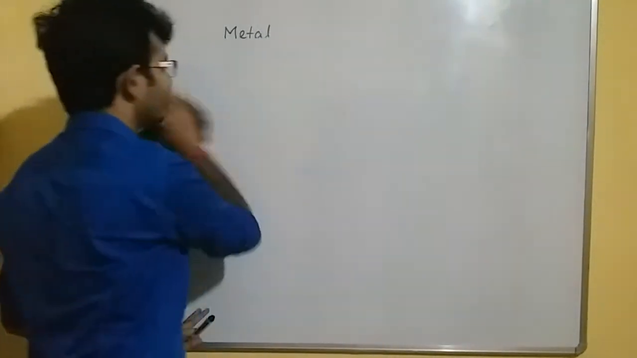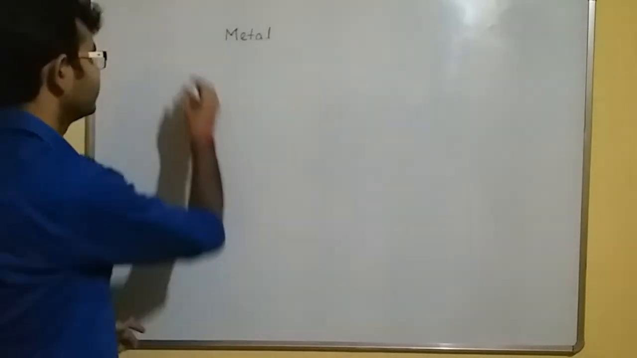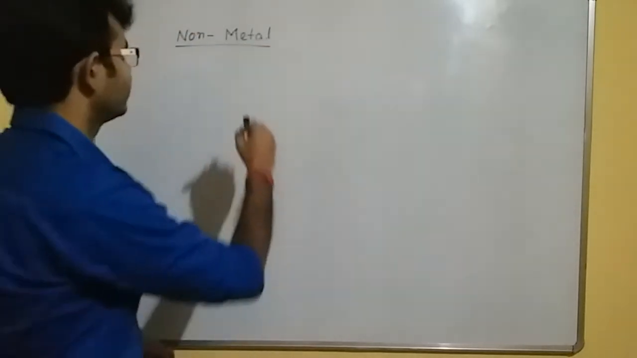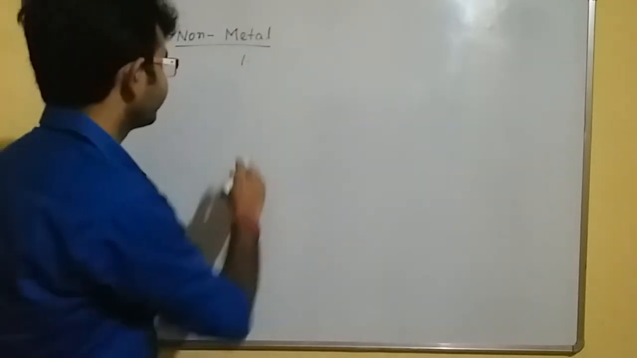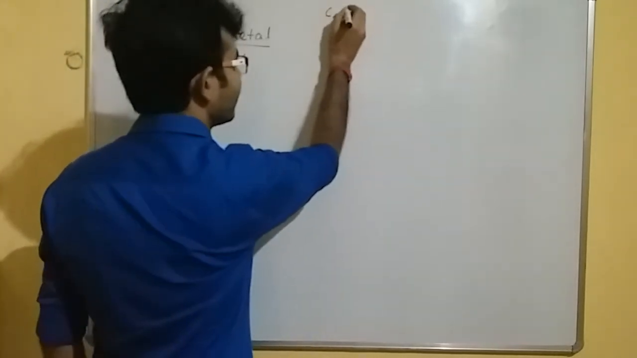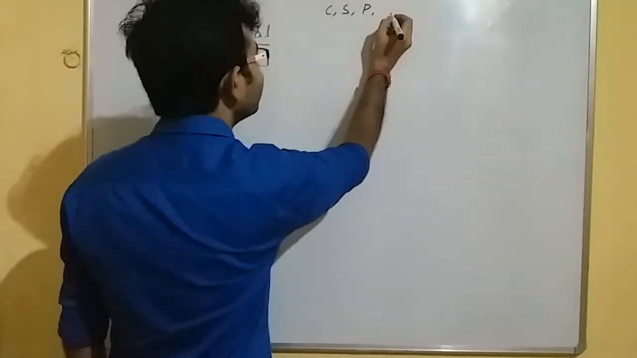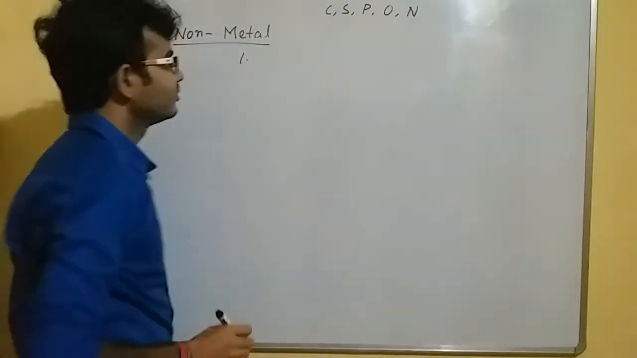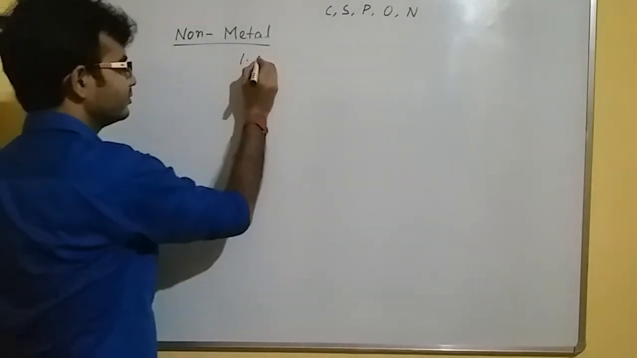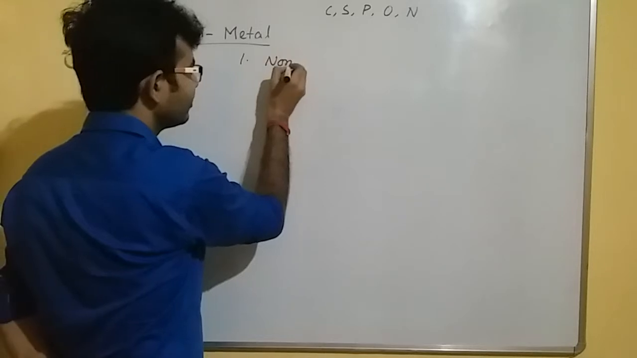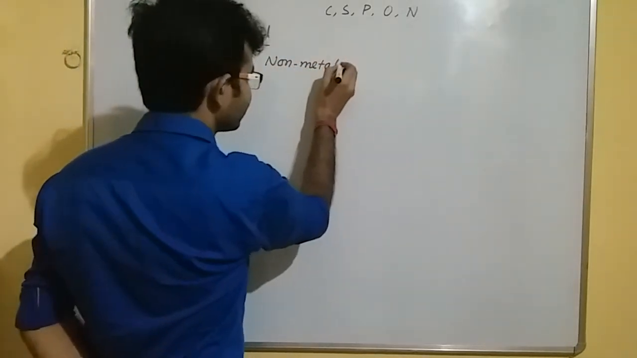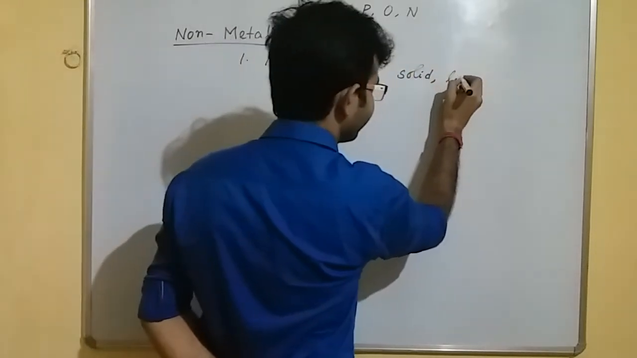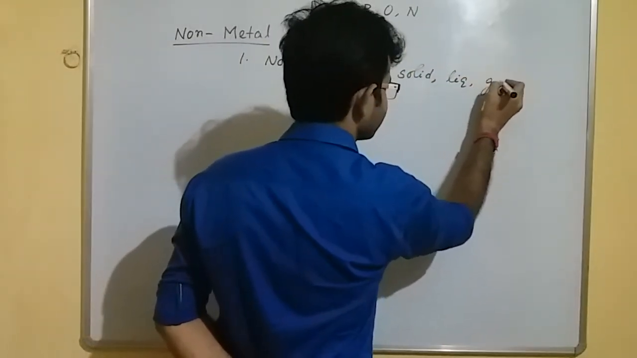Now let me discuss the properties of non-metals. You just have to remember this one. The properties of non-metals are quite opposite of the metals. Like non-metals, we take the examples of non-metals: carbon, sulfur, phosphorus. These are the non-metals. Okay, oxygen, nitrogen. These are non-metals. Okay. Number one, non-metals are solid, it may be liquid, it may be gas.